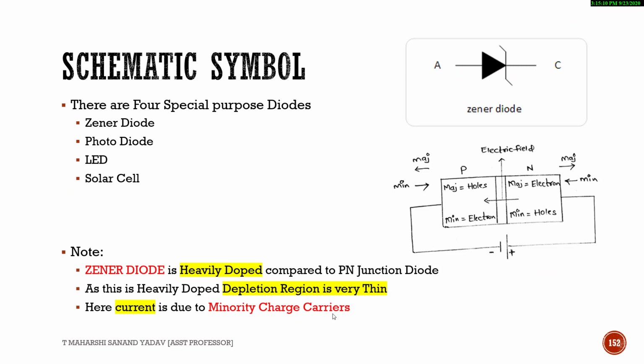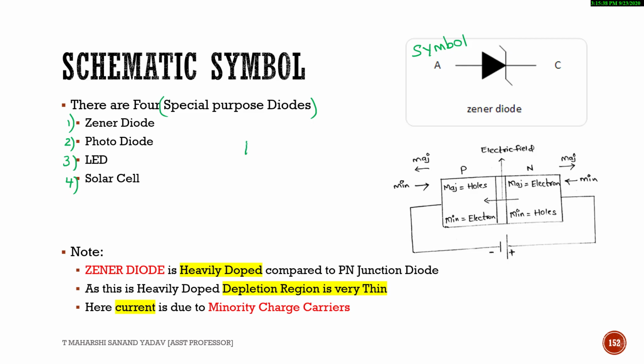Next, the schematic symbol, or else you can consider this as the symbol of Zener diode. What I've told you, Zener diode comes under special purpose diode. In the same manner, there are other types of diodes also along with Zener diode. Next is photo diode, LED, light emitting diode. Fourth one is solar cell, and this is the symbol for Zener diode.